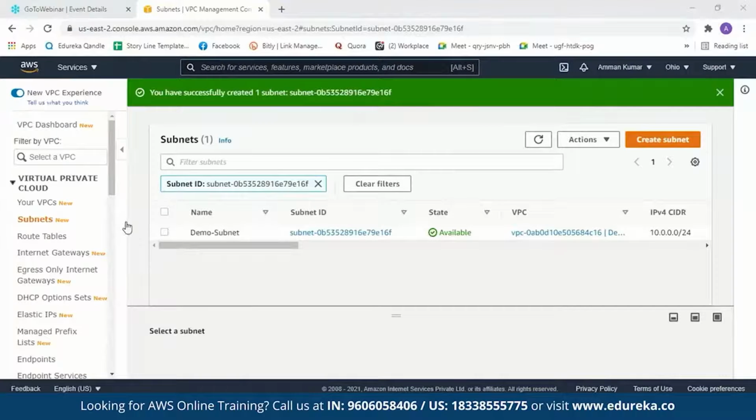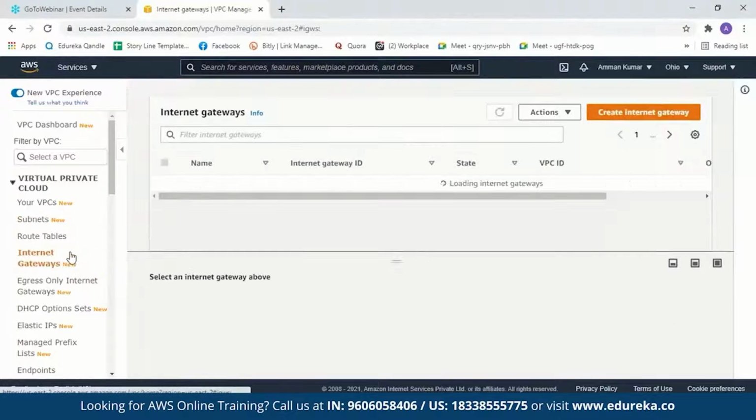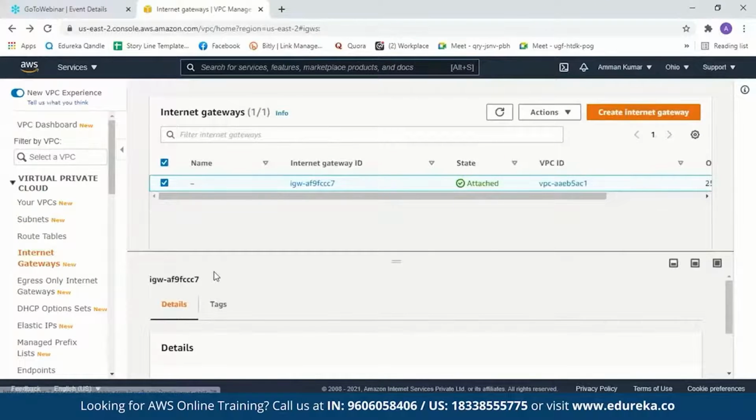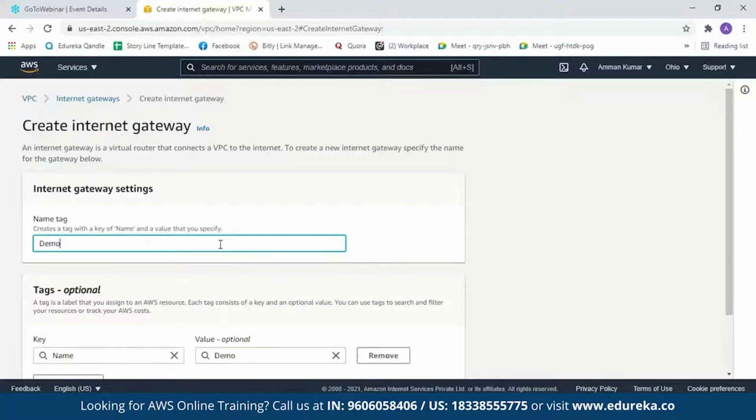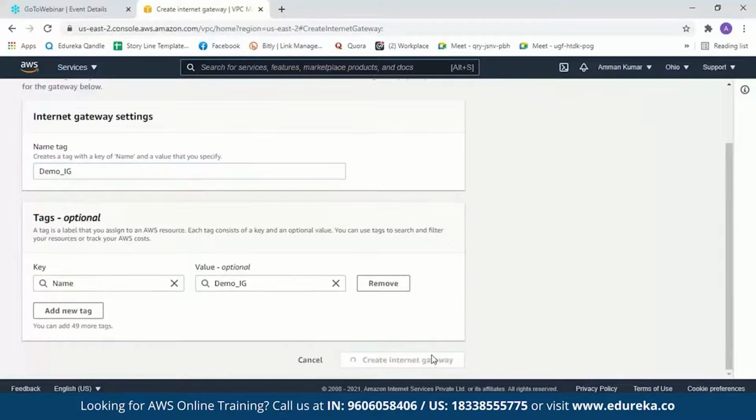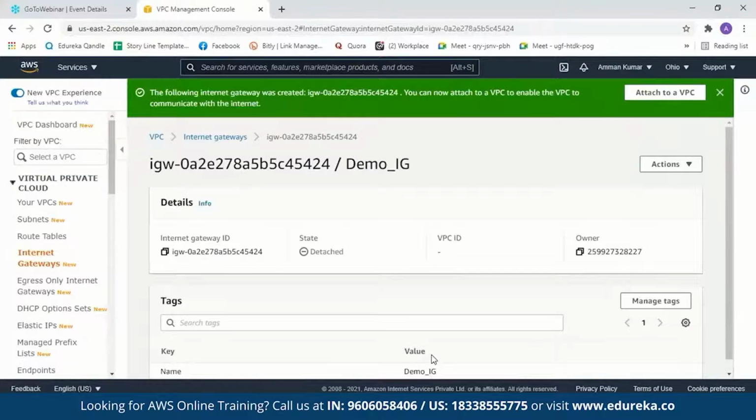Next we'll create our internet gateway. We'll get back to the route table in a few minutes. Now as you can see, there is a default internet gateway, but we will go ahead and create our own internet gateway. So here it will ask us to name our gateway. Let's just name it Demo Internet Gateway and create it. It is very simple. Now our internet gateway is created.